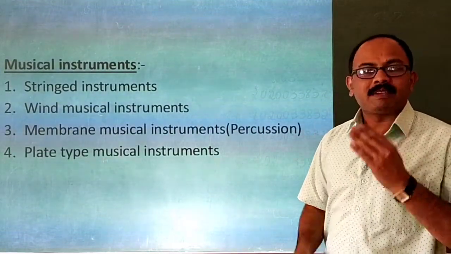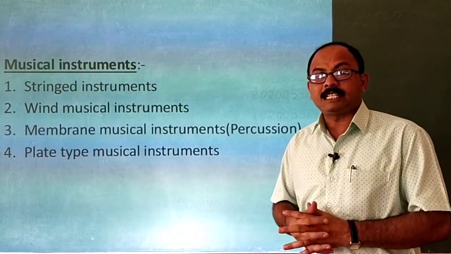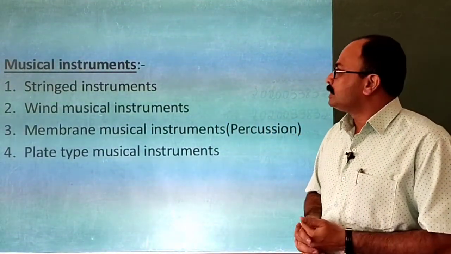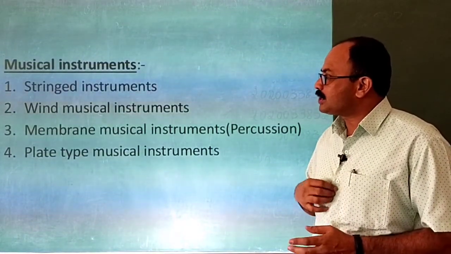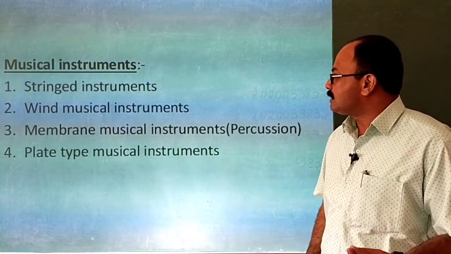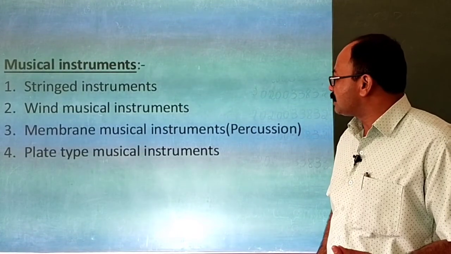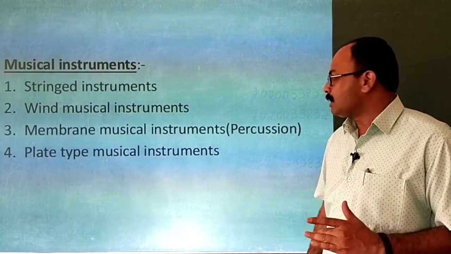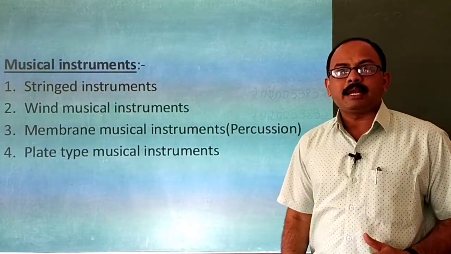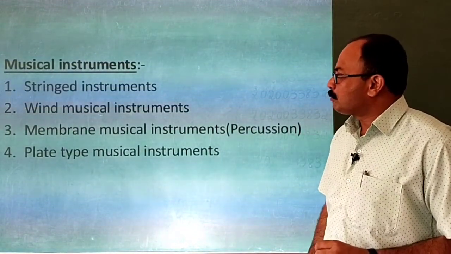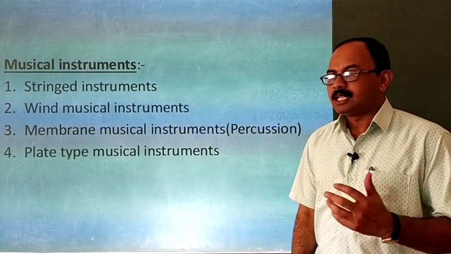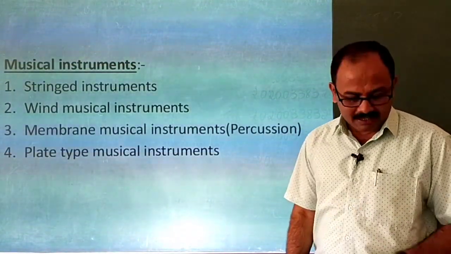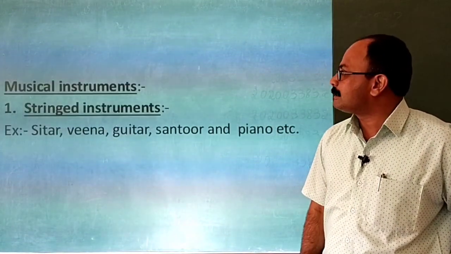Musical instruments, we have seen in the first part of this lesson, children. Musical instruments are stringed instruments, wind musical instruments, membrane musical instruments, which may also be known as percussion instruments, then plate type musical instruments. We will see one by one with their examples and pictures, children.